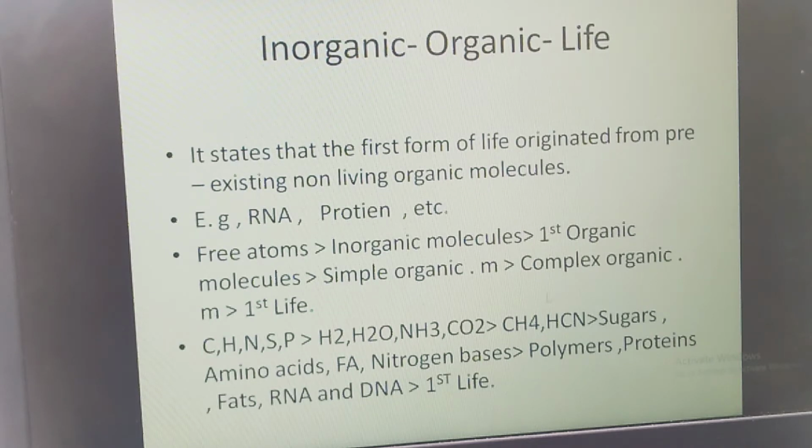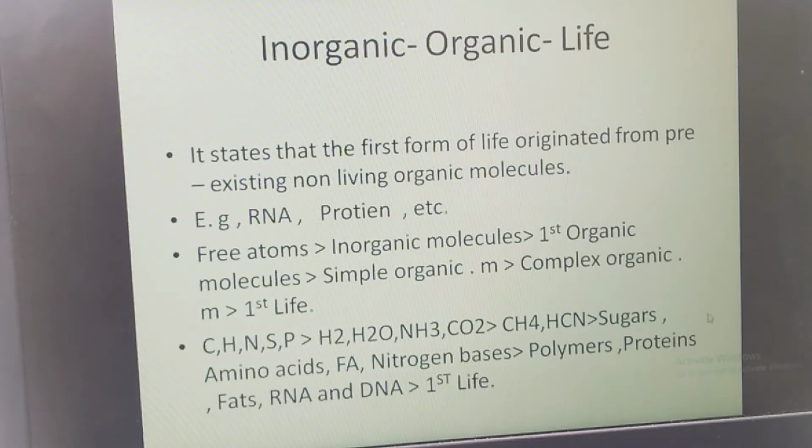Later these inorganic molecules interacted and formed the first organic molecules. The first formed organic molecules are methane and hydrogen cyanide. The very first organic molecules were methane and hydrogen cyanide, and again these first organic molecules interacted and formed simple organic molecules. They are sugars, amino acids, fatty acids and nitrogen bases. See here, sugars, amino acids, fatty acids and nitrogen bases are the monomers, okay. So they are called the simple organic molecules.